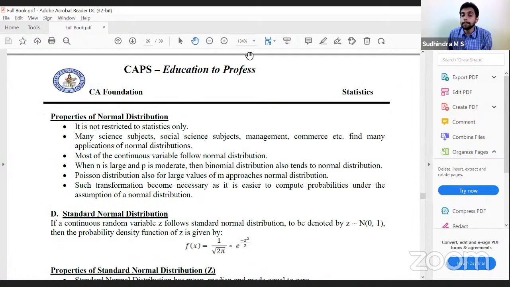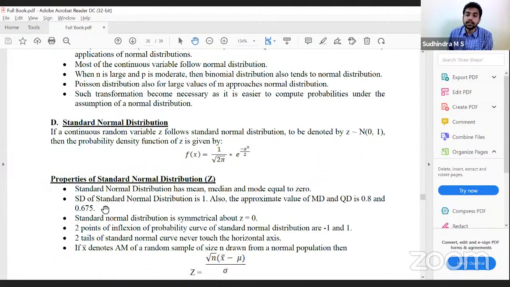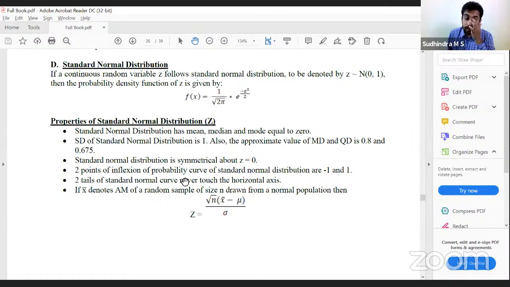Then what would be mean deviation? 0.8, since sigma is 1. Quartile deviation 0.675. Then it is symmetrical at z equal to 0 because mu is 0. Points of inflection are -1 and +1. The curve never touches the horizontal axis. If x bar denotes the arithmetic mean of a random sample of size n drawn from a normal population, z is root n into x bar minus mu by sigma. One additional formula that we had discussed.